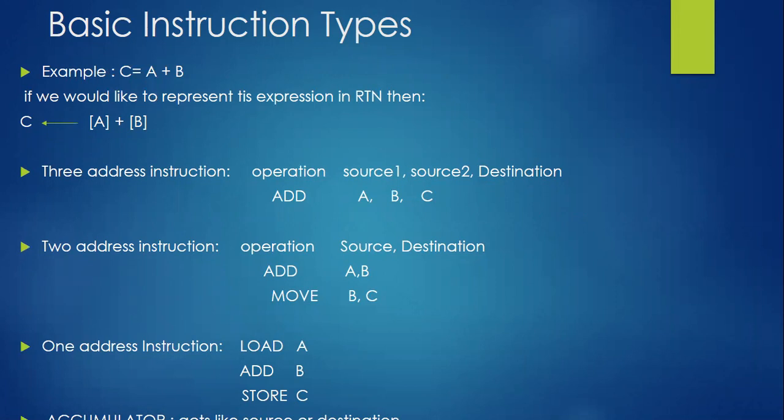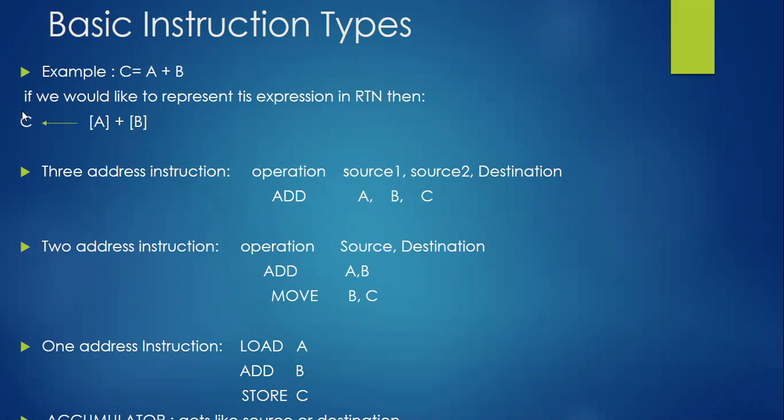Now, if you would like to represent this expression in register transfer notation, RTN, this is the fashion.